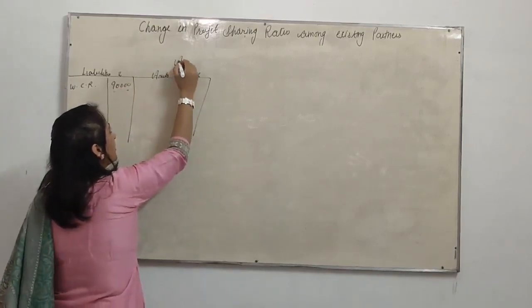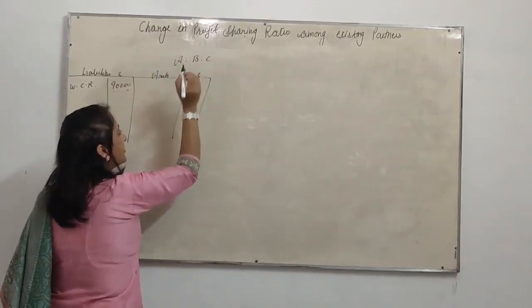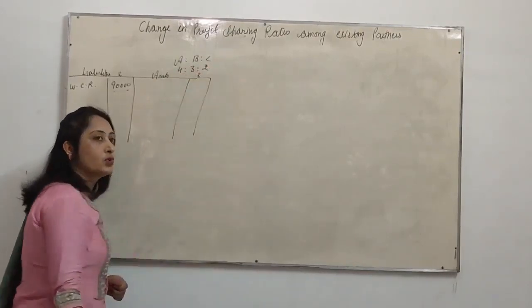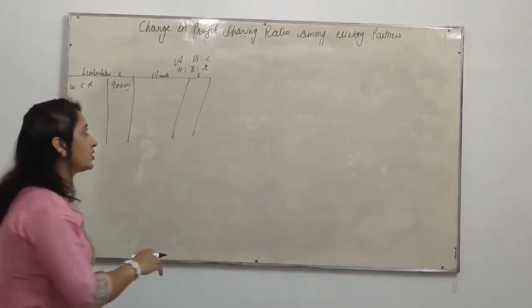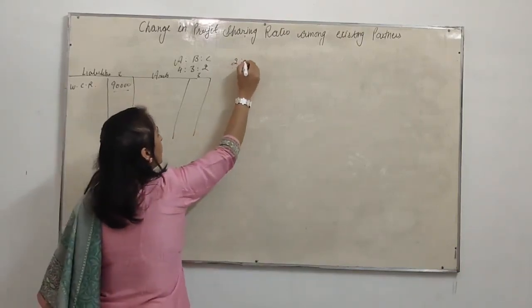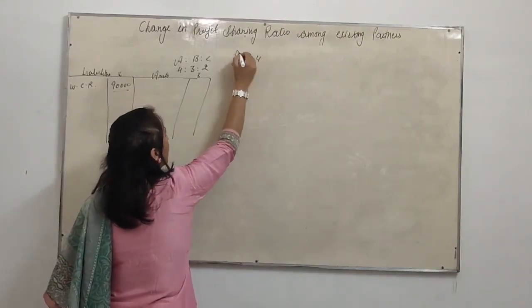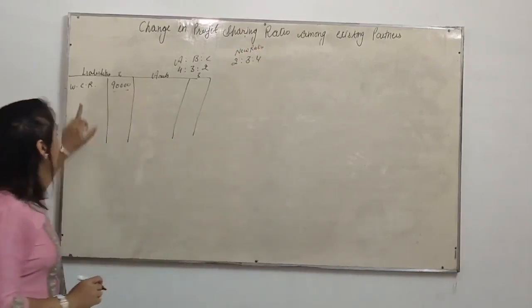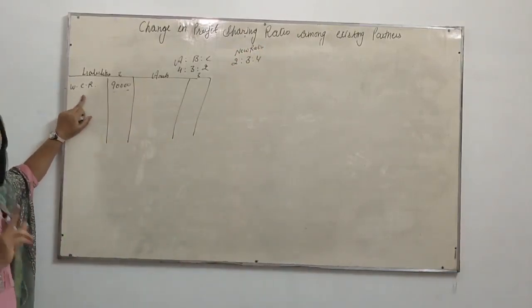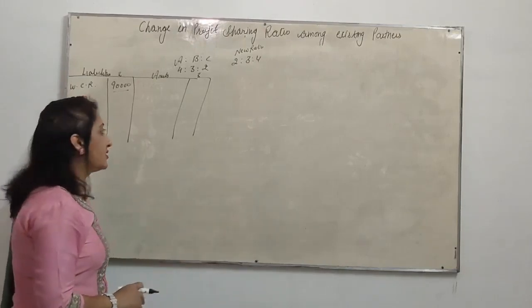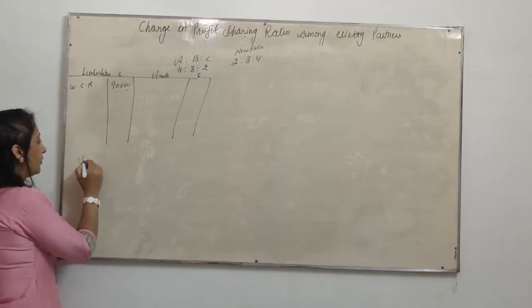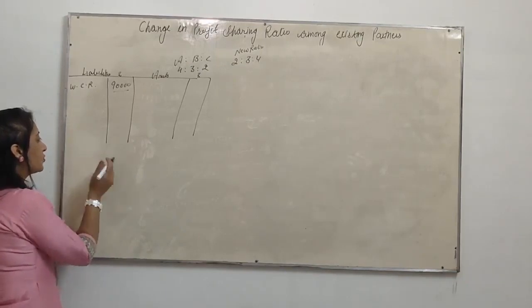There are 3 partners A, B and C. Ratio is 4:3:2. Now they are going to change their ratio to 2:3:4. This is the new ratio. Now what will be the adjustment of workman compensation reserve? We take some cases to solve it.